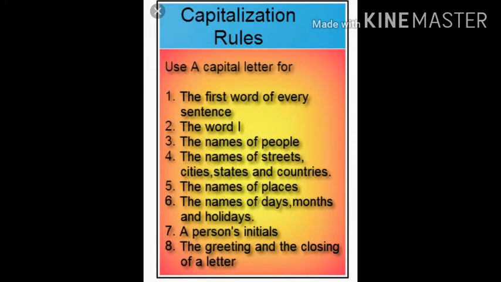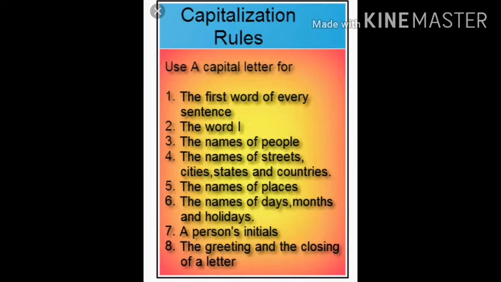Use a capital letter for the first letter of every sentence. Second, the word I. Third, the names of people. Fourth, the names of streets, cities, states, and countries. Fifth, the names of places. Sixth, the names of days, months, and holidays.